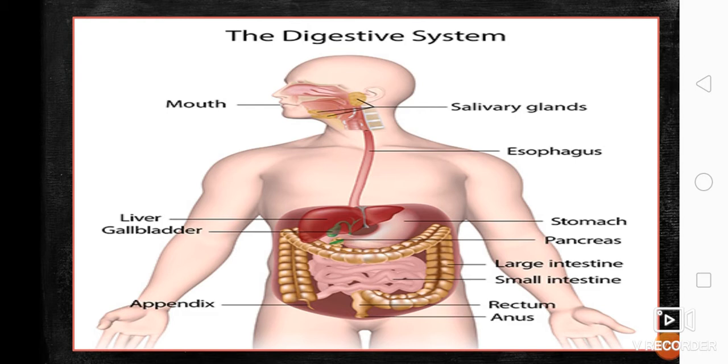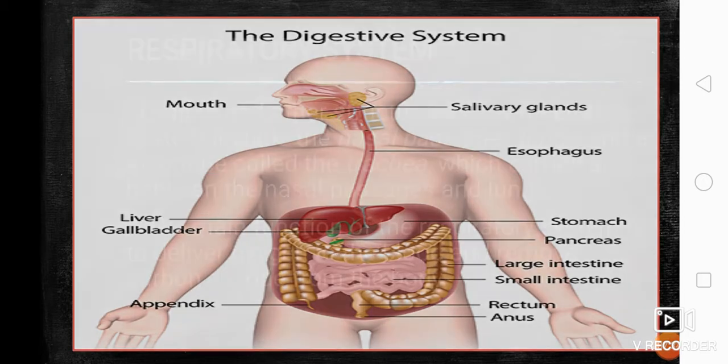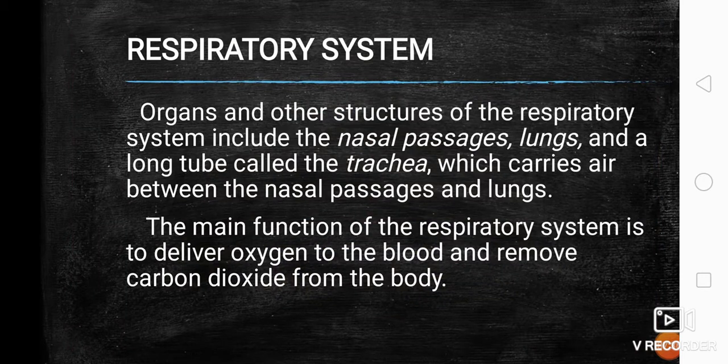So that is how the digestive system works. So again, it is for the digestion of food. From the mouth, it will be excreted from the body in the form of waste through the anus. Next, after the digestive system, let's proceed with the respiratory system.